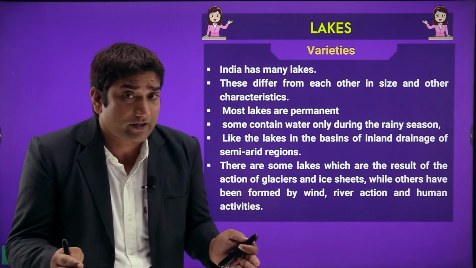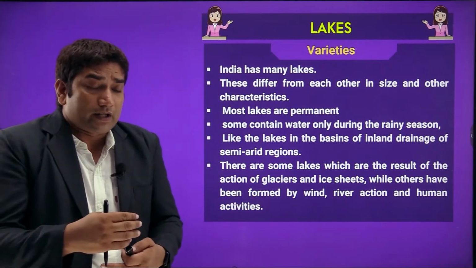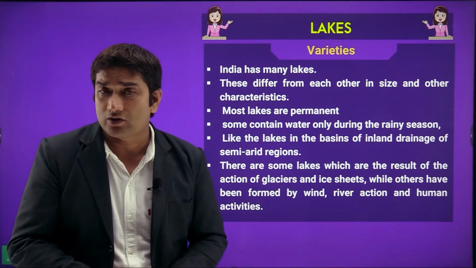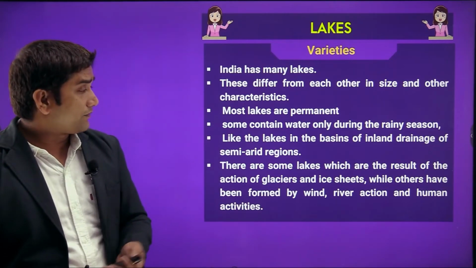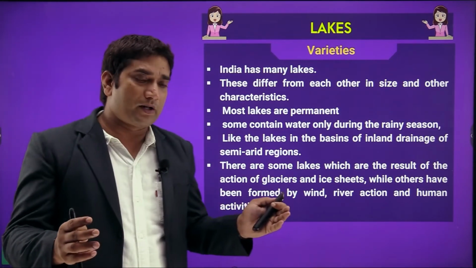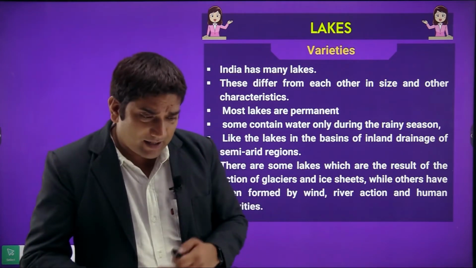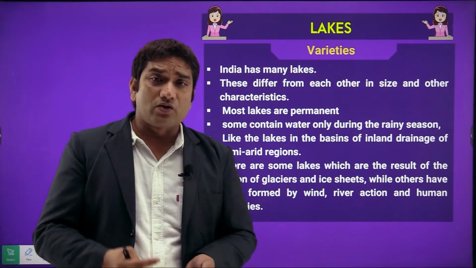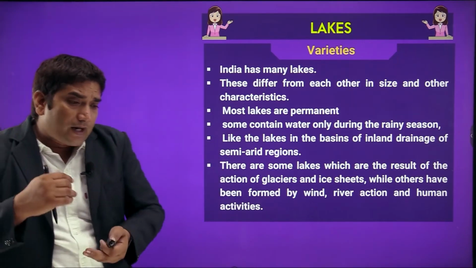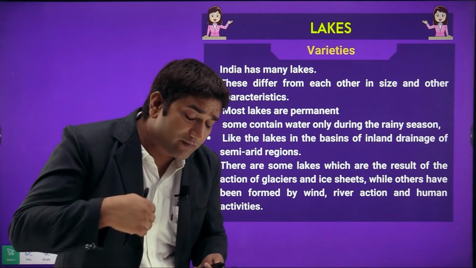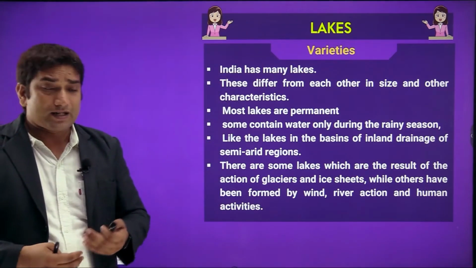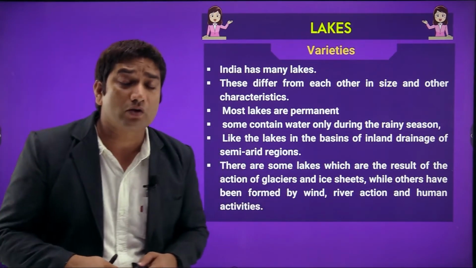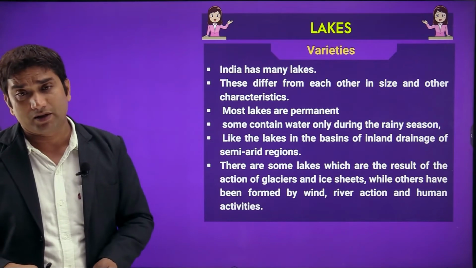and these lakes have many features and characteristics, and we can differentiate them according to size and according to some characteristics. Some of the lakes are permanent, जिनके अंदर पूरे साल भर पानी रहता है, and some of the lakes are seasonal, जिनके अंदर basically हम कह सकते हैं कि रेनी सीजन के अंदर पानी रहता है. Some lakes also provide an inland drainage waterway system. Some lakes are available in semi-arid regions, which contain more salt, like in Rajasthan we have Sambhar lake, right.